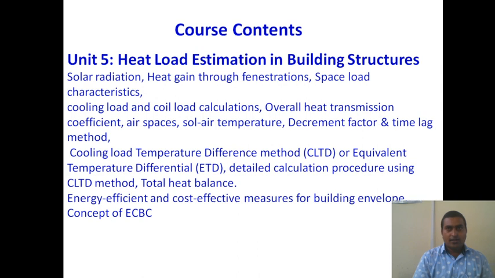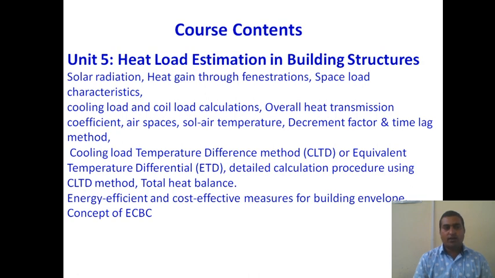For selecting that equipment or air conditioning system, you should know the loads. Load may be a heating load or a cooling load. Heating load means how much heat is entering into that room. So what are the different sources that contribute to the heat load, that we have to study in unit number 5.